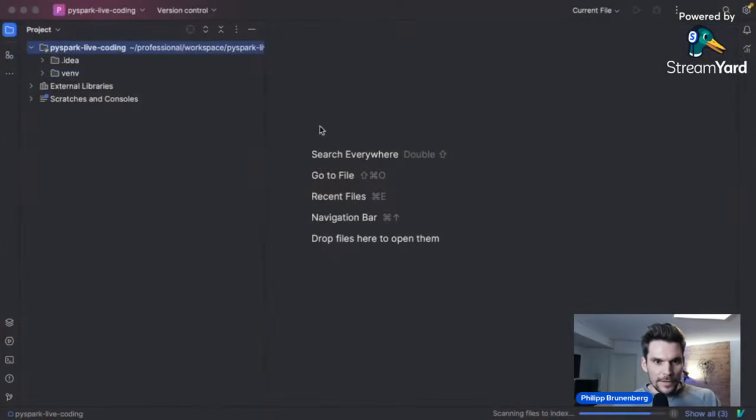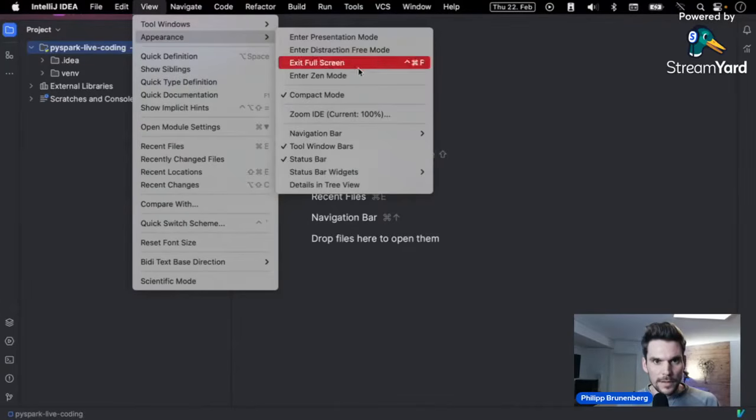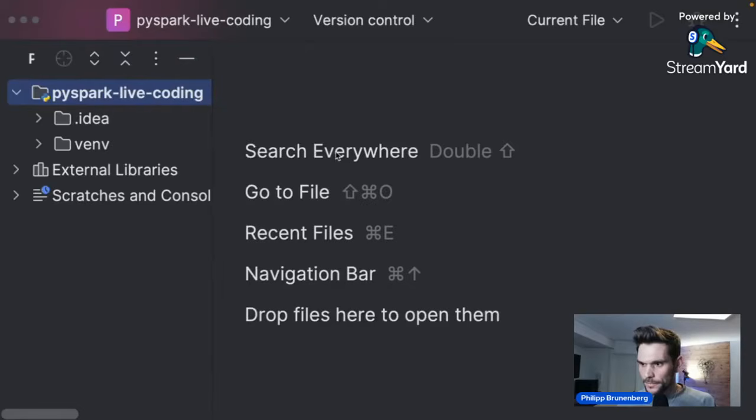And here we go. We have a basic Python project in IntelliJ. And the next thing we will have to do is actually to set up a Spark dependency so that we can use it with Python. I think it's readable, but I will enter presentation mode so it will be even larger.